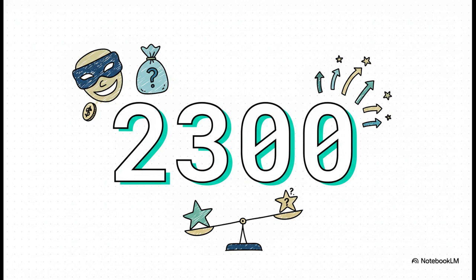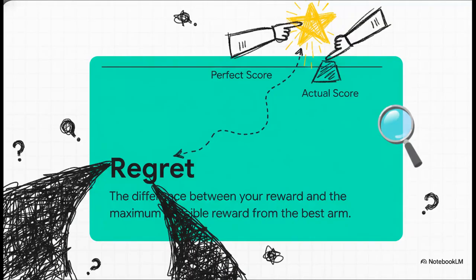How much better could we have done? What if we'd somehow known the perfect choice from the very beginning? And to figure that out, we need to talk about a really important idea in machine learning called regret. Now, this isn't an emotion. It's a number, a metric that we use to see how well an algorithm did. It literally just measures the size of your missed opportunity, the gap between the score you actually got and the perfect score you could have gotten if you'd made the best choice every single time.